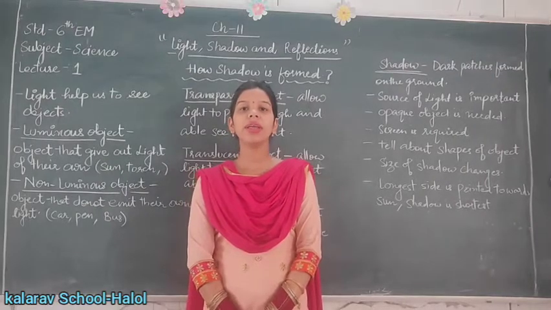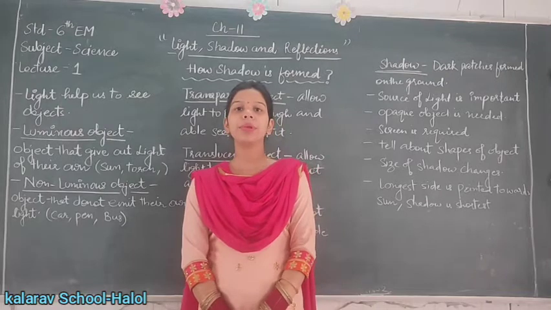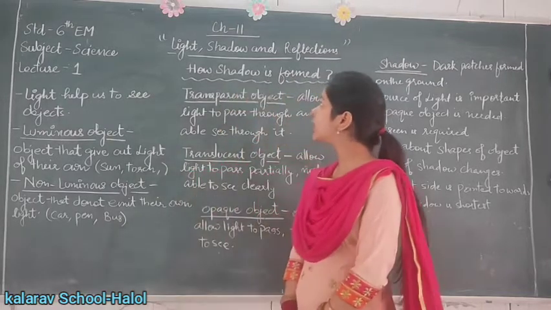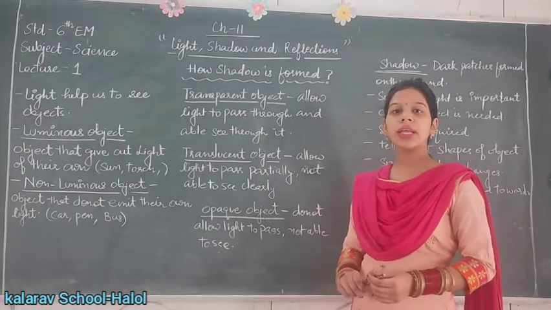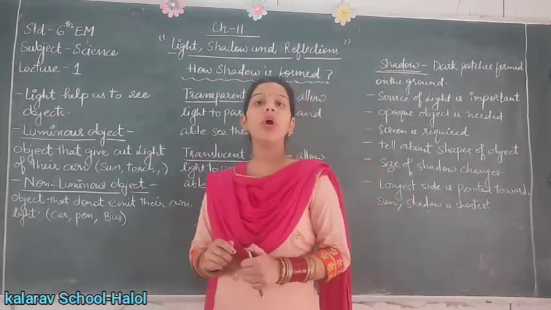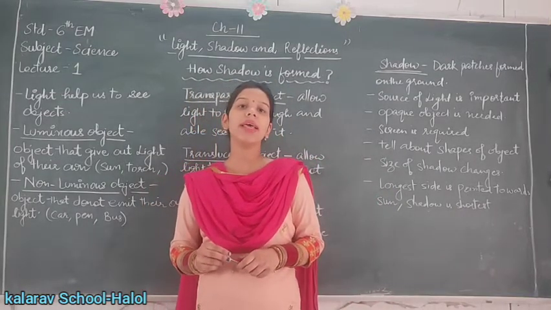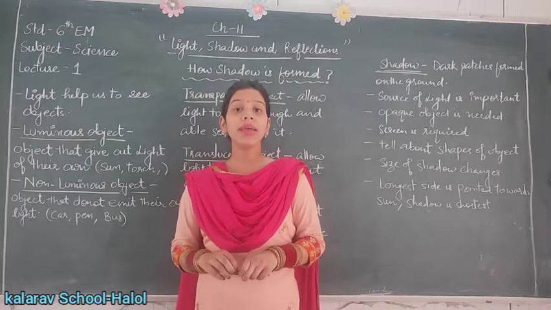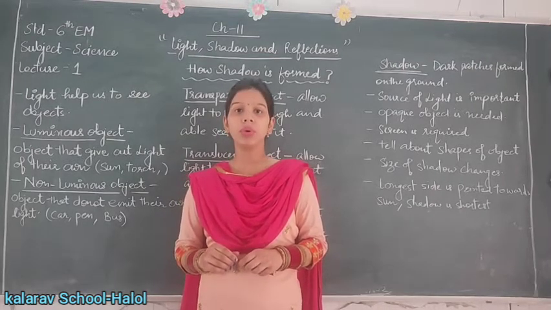Students, today we will study class 6 chapter 12, that is light, shadow and reflection. So today we will study firstly about light and shadow. As we all know, we can see objects in day as well as night. So in day we can see different types of objects with very clear view.